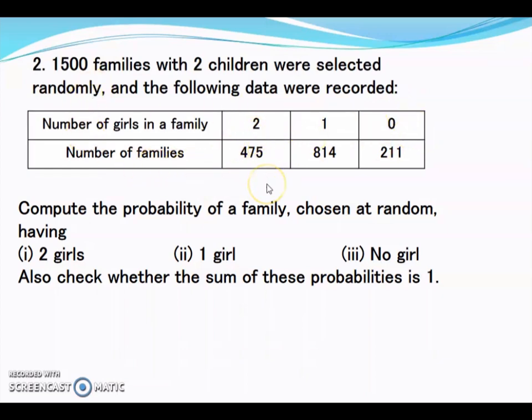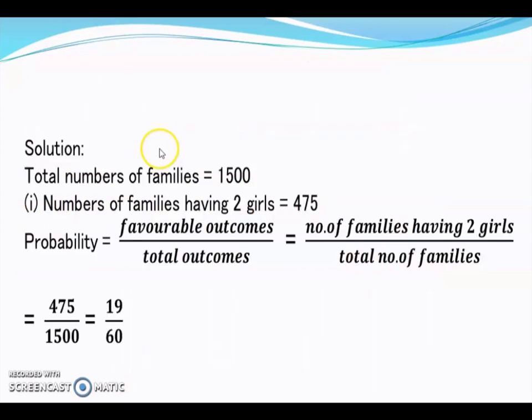So out of 1500 families, it was found that 475 of them have got two girls, 814 have got one girl and 211 have got zero girls. Compute the probability of a family chosen at random having two girls, one girl and no girl. Also check whether the sum of these probabilities is 1. So the total number of families is 1500.